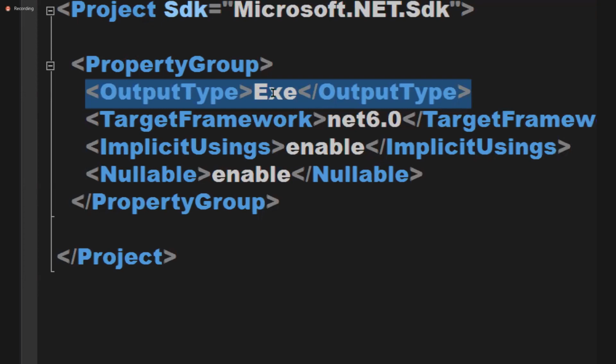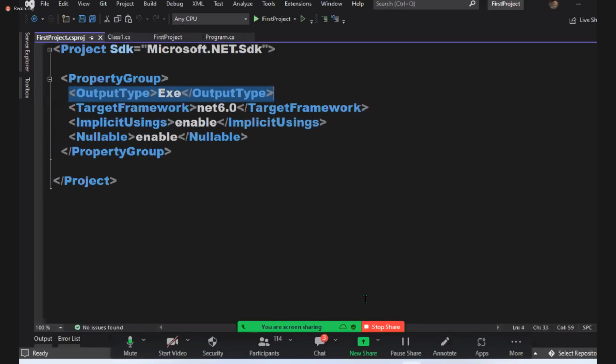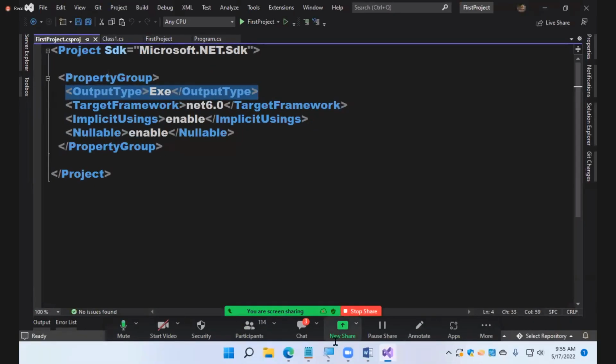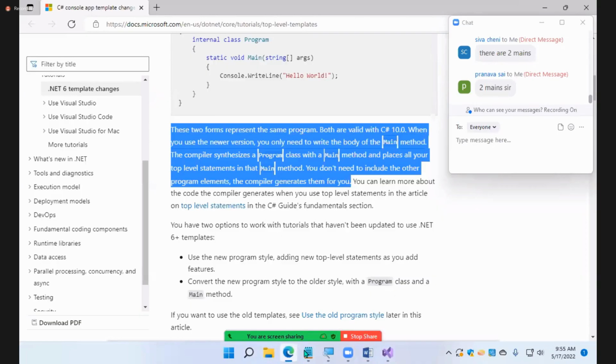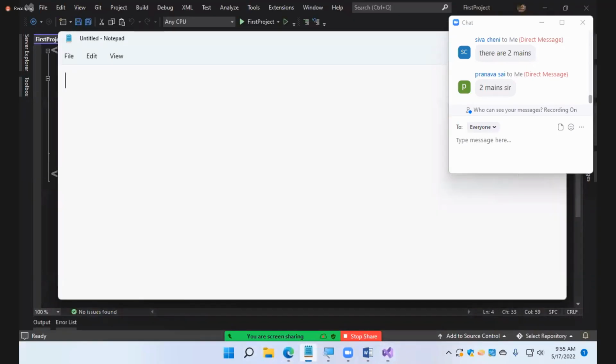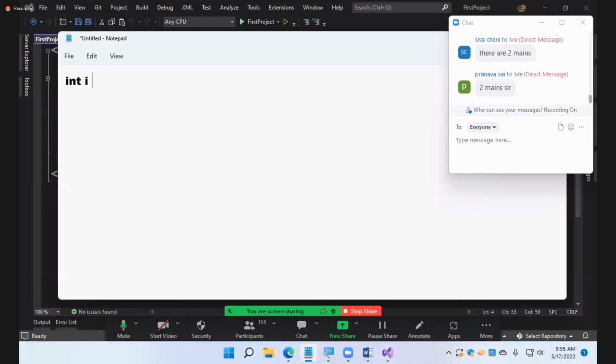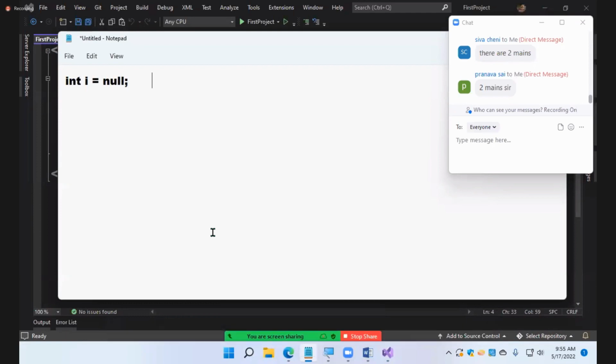Fourth one: Nullable. What is nullable? Guys, do you remember this one? Nullable value types. I already explained it to you. By default, tell me, is this valid? This is about this particular statement. This is invalid. By default, you cannot assign null values to value types.